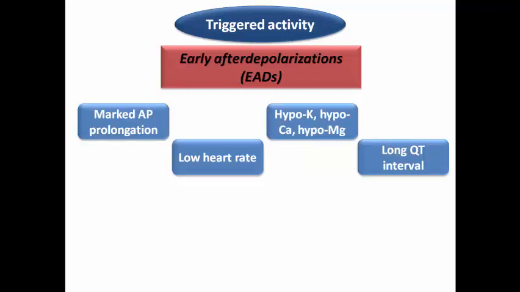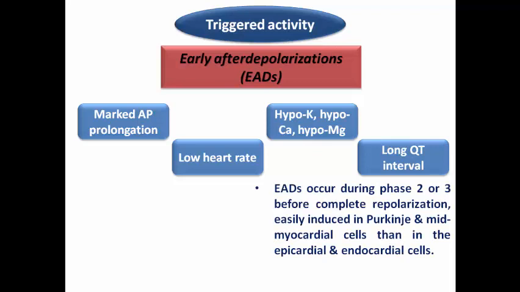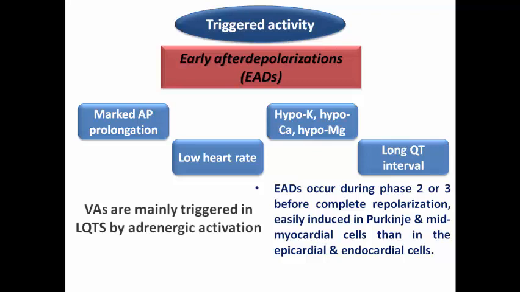of marked action potential prolongation, low heart rate, hypokalemia, hypocalcemia or hypomagnesemia, and long QT interval, as here they occur during phase 2 or 3 before complete repolarization, easily induced in Purkinje and mid-myocardial cells than in the epicardial and endocardial cells. So the ventricular arrhythmias in case of long QT syndrome are mainly triggered by adrenergic activation. That's why in the treatment we are focusing on sympathetic blockade either by medication or by sympathetic nerve denervation in order to reduce sympathetic stimulation.